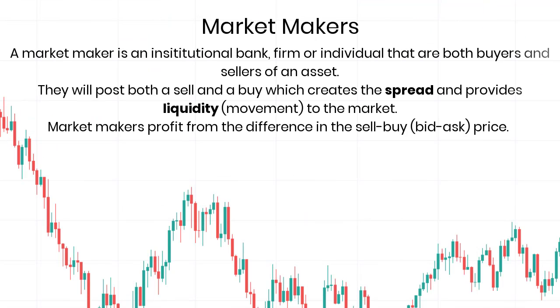Market makers. A market maker is an institutional bank, firm, or individual that is both a buyer and seller of an asset. They will both post a sell and a buy, which creates the spread and provides liquidity, also known as movement, to the market. Market makers profit from the difference in the sell to buy price, or the bid to the ask price.